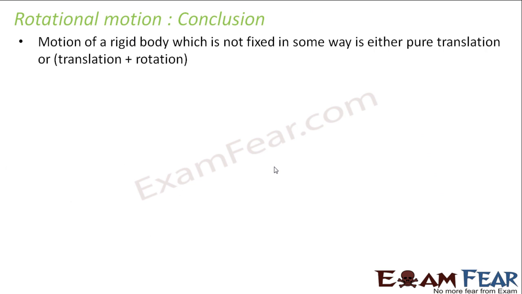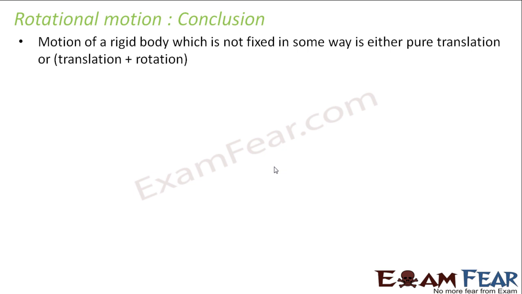So what is the conclusion? Motion of a rigid body which is not fixed in some way is either pure translation or translation plus rotation. So whenever we talk about the motion of a rigid body, what are the possibilities? If it is not fixed in some way, that means either it has to be fixed along an axis or it has to be fixed along a point. So if it is fixed along an axis, it can be pure rotation.